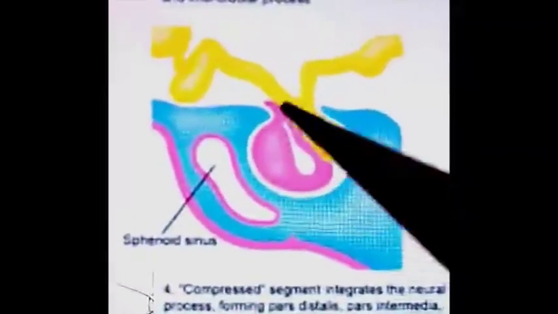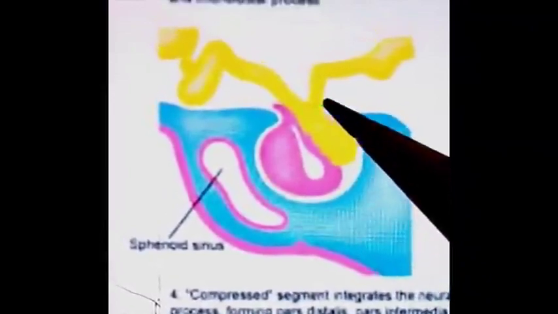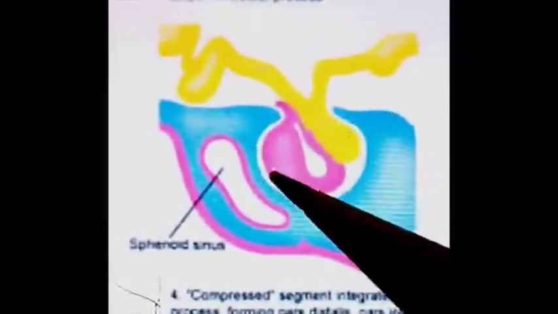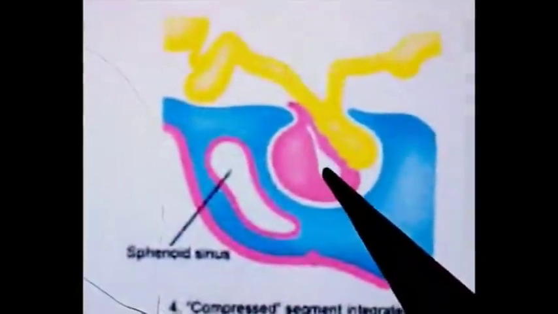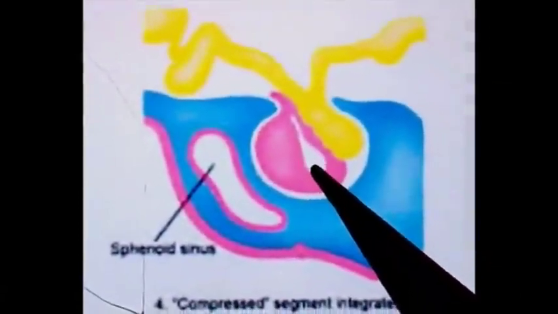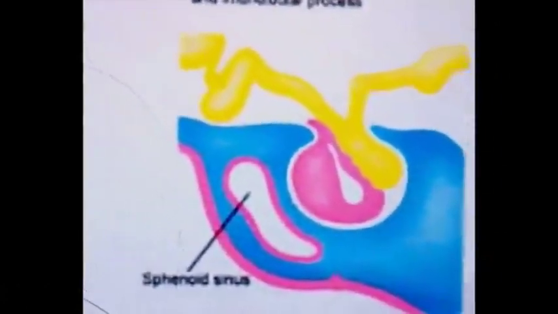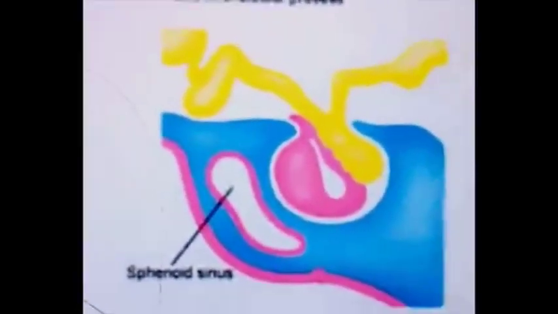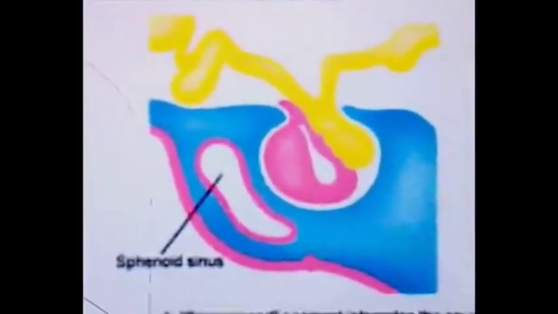So in this way, these three lobes come closer and give rise to a composite pituitary gland. The cleft present between the anterior lobe and the intermediate lobe, this white portion area, suggests the remaining part of the lumen of Rathke's pouch.